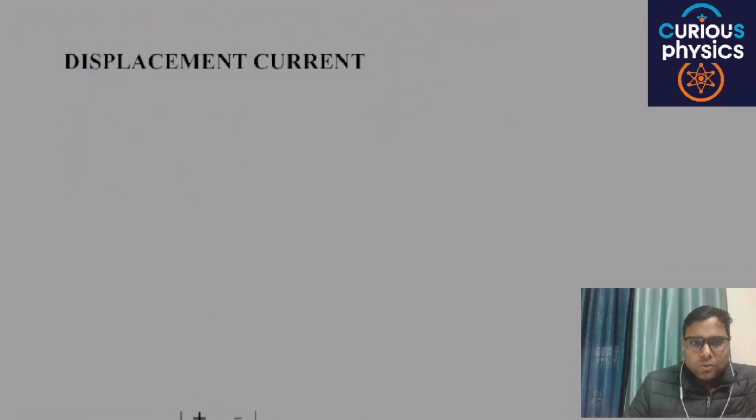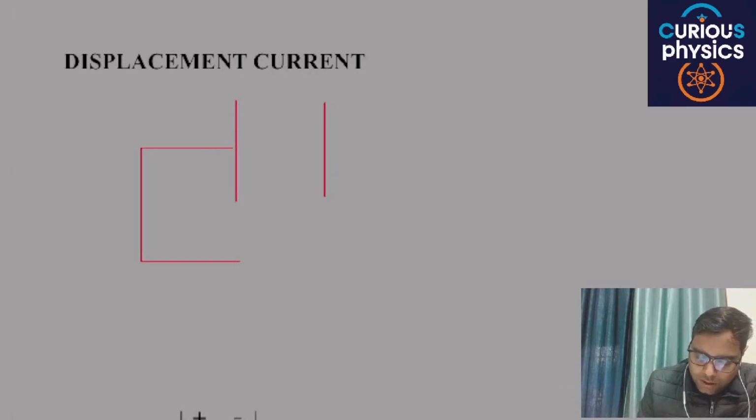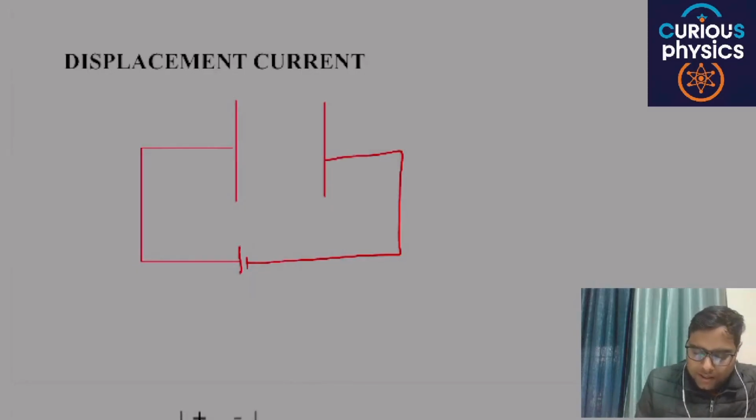To understand the basic idea of displacement current, we will consider a parallel plate capacitor. Let's say this is a parallel plate capacitor, and it is connected to a battery, or you can say a potential source. This battery or energy source will provide a current which is changing with time. Are you able to understand my point or not?